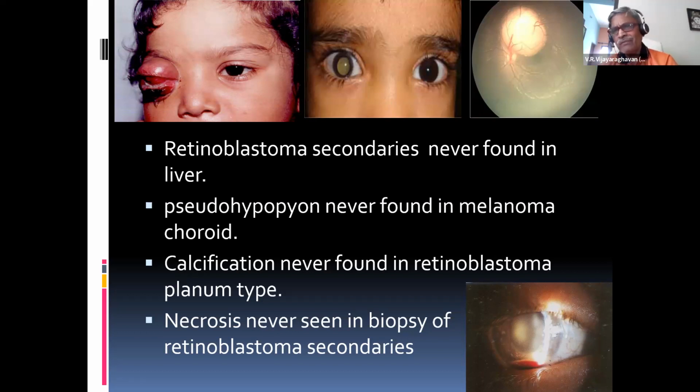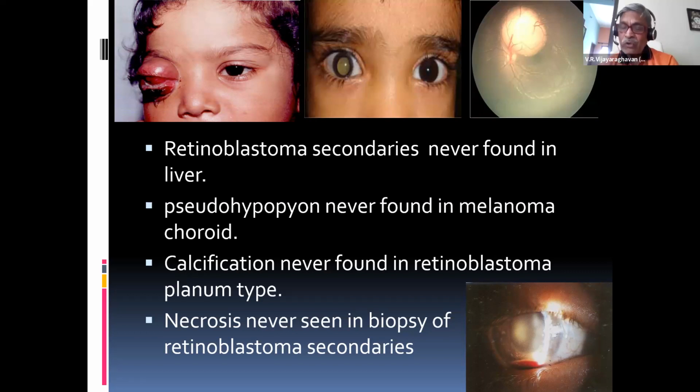But normally we expect what now? Secondaries means what? We think usually liver. But in this case of retinoblastoma, the secondaries are never found in the liver. The secondaries of retinoblastoma are usually not seen in liver. What's the difference now with melanoma choroid? The melanoma choroid secondaries are commonly seen in liver. That's why when you encounter a patient of melanoma choroid, suppose they ask you in the examinations, you must tell, sir, I would like to do the liver function test. I would like to do the ultrasonogram of the abdomen. Like that you must tell in the exam. Same way, retinoblastoma secondaries are normally not seen in liver.